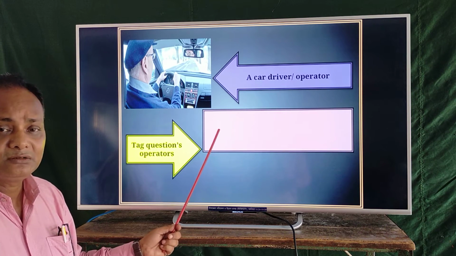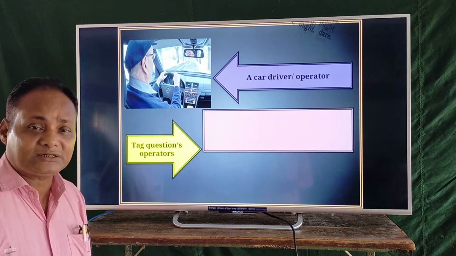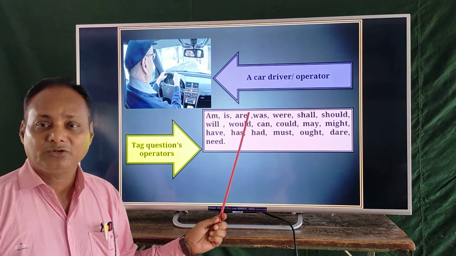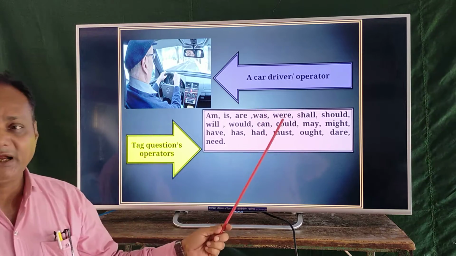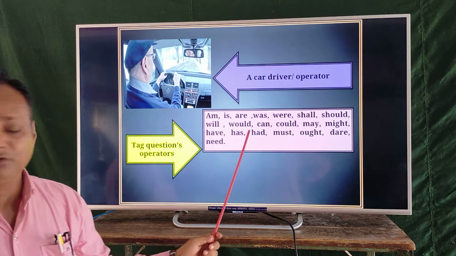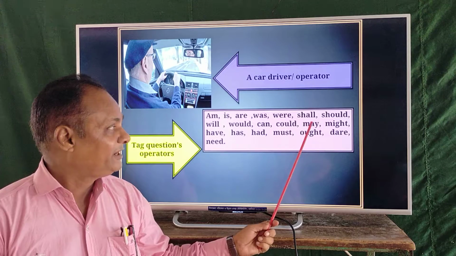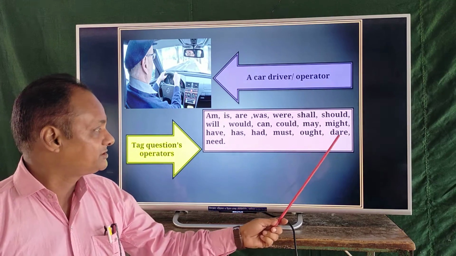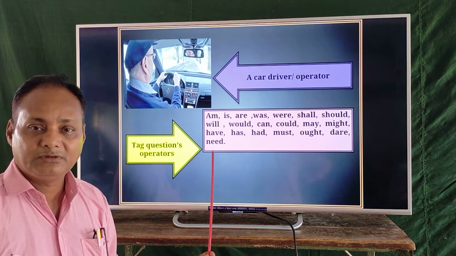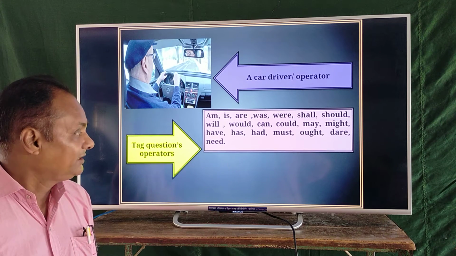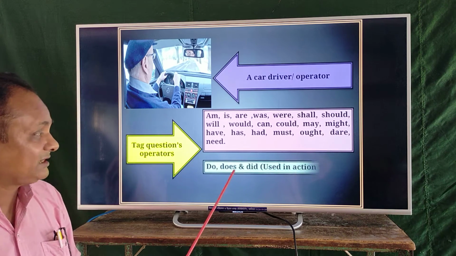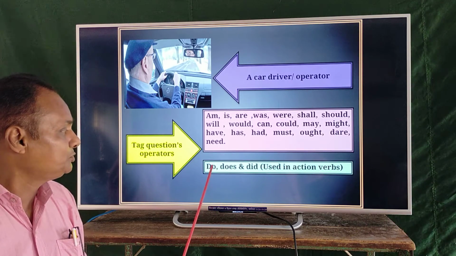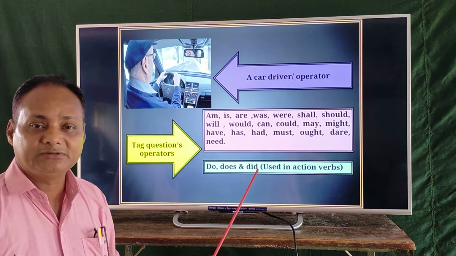Section 1: these operators are am, is, are, was, were, shall, should, will, would, can, could, may, might, have, has, had, must, ought, dare, need. Next, second step: do, does and did.